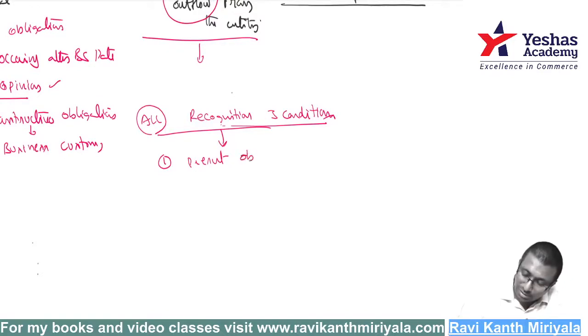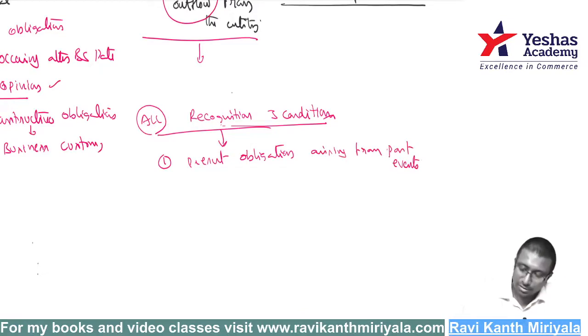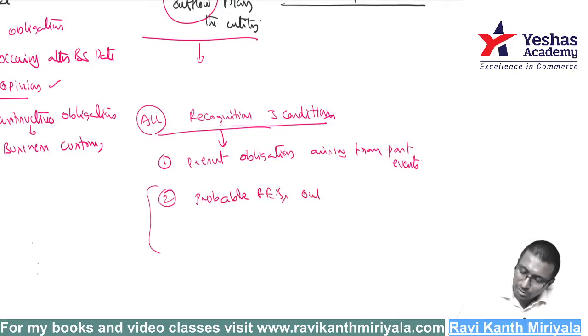There is a present obligation arising from past events. There should be a present obligation which is arising from past events. That is the first condition you should satisfy. Next, the second condition: probable future economic benefits outflow from the entity.